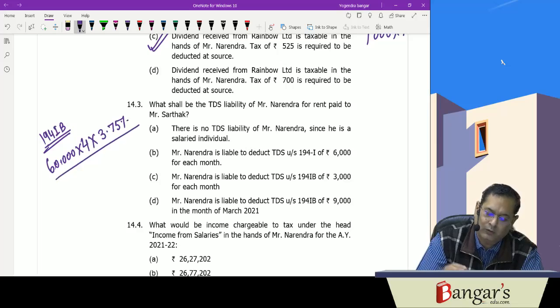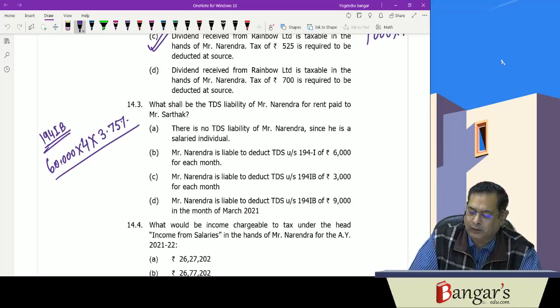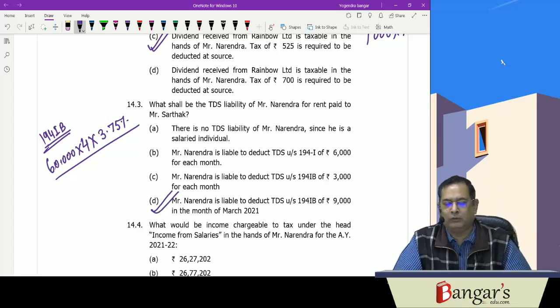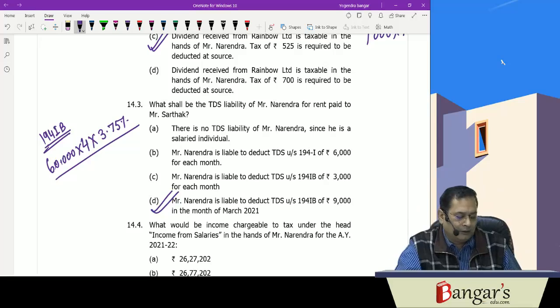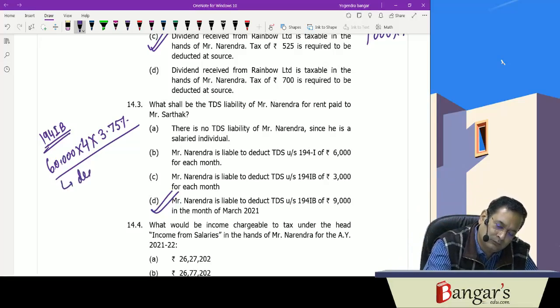So it will be 60,000 into 4 into 3.75%, which is 9,000 rupees. So Mr. Narendra is liable to deduct tax at source under 194IB for rupees 9,000, and it is to be deducted in the last month of the tenancy, March 21.